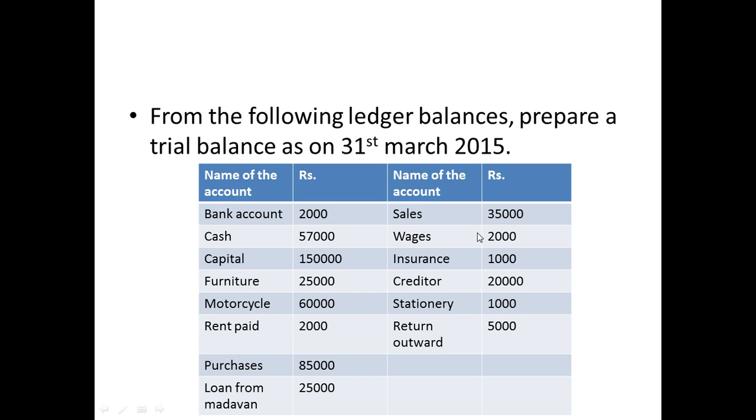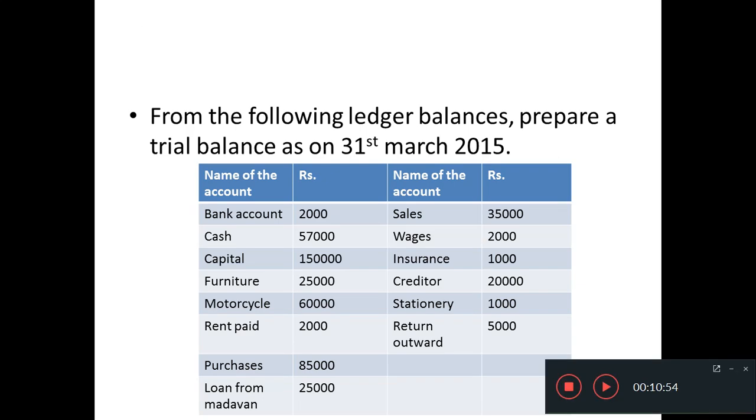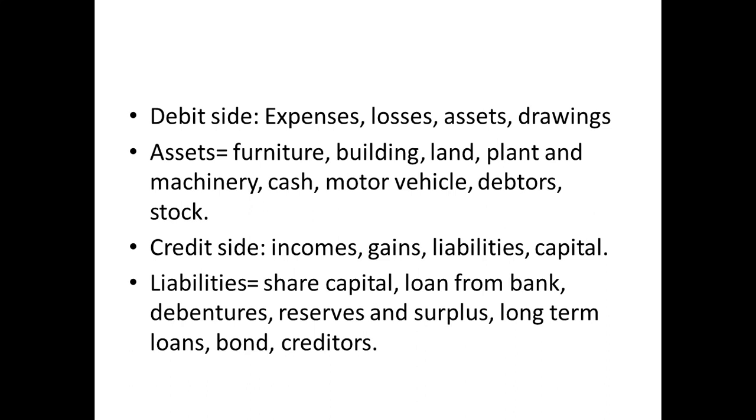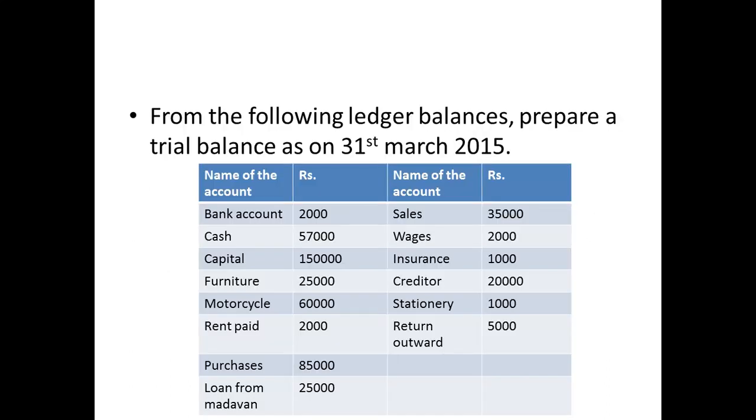Now, what is the bank account? It's an asset to you, isn't it? You have an amount in the bank, so it will come on the debit side. Remember this. So this is the question. From the following ledger balances, prepare a trial balance as on 31st March 2015. Bank account is an asset. Cash is an asset.